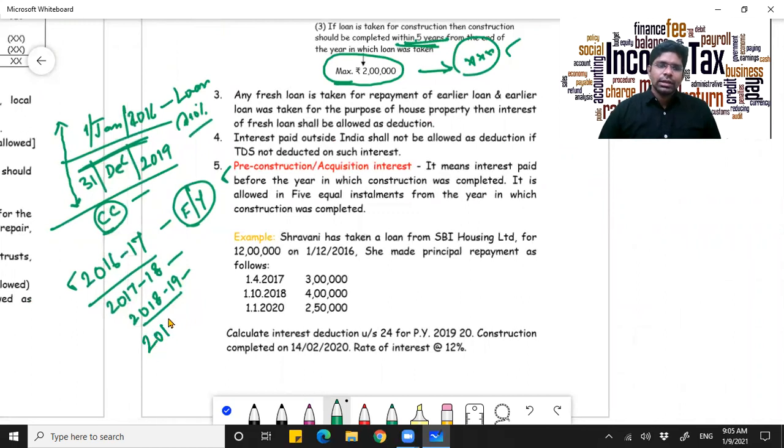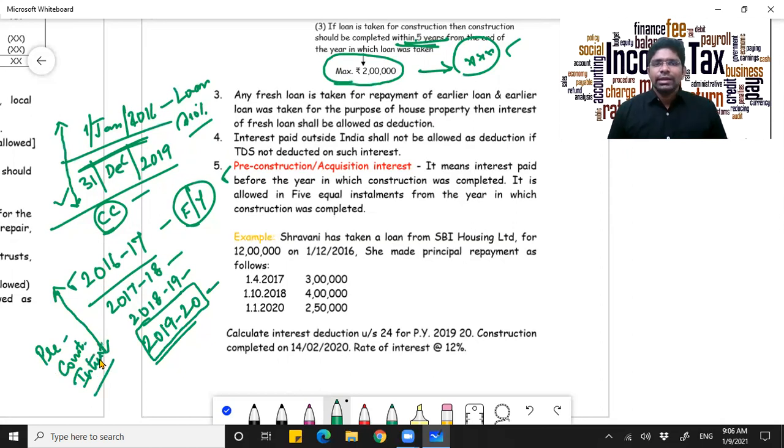and then 2019-20 is the year in which you have completed your construction. So you have completed on 31st December 2019. So the interest paid from 2016-17 to 2018-19, this will be treated as pre-construction interest. You may either construct a particular property or you may buy a property which is under construction. So either way the same is applicable.